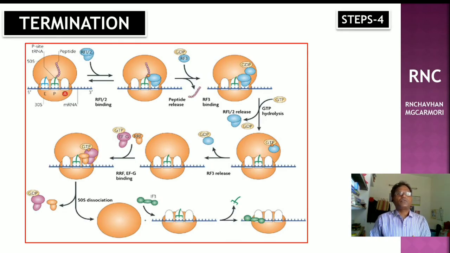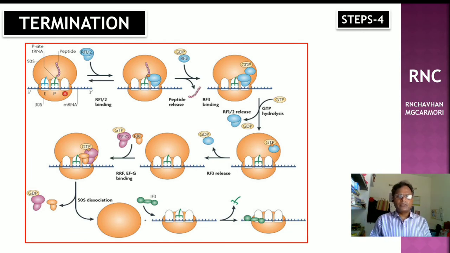Then this is the process of termination. In this process, the stop codon is recognized by proteins called releasing factors, that is RF1, RF2 and RF3, and all components, that is 30S, 50S, mRNA and polypeptide, separate. RF1 recognizes UAA and UAG. RF2 recognizes UAA and UGA.